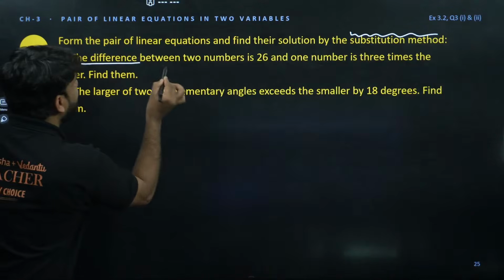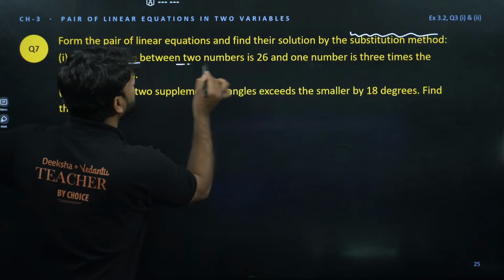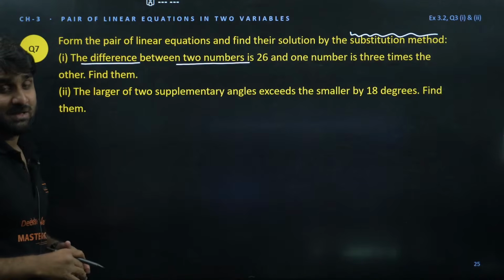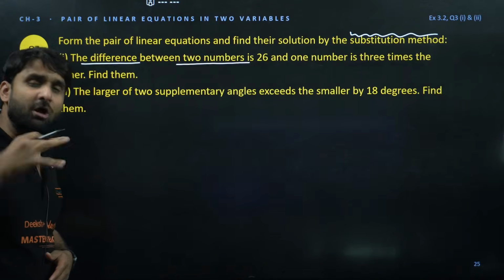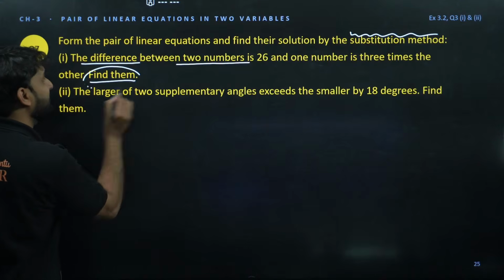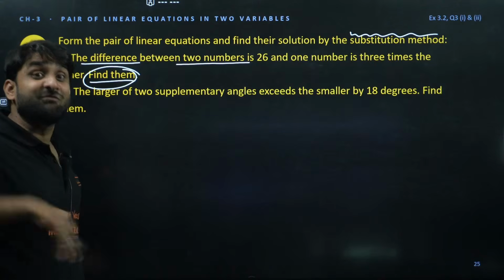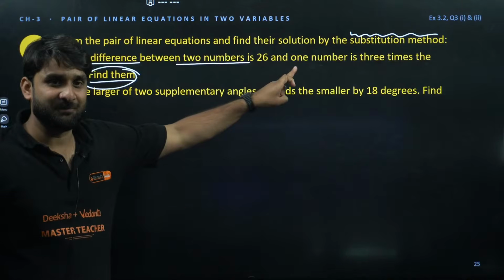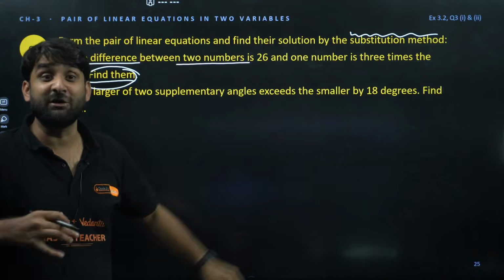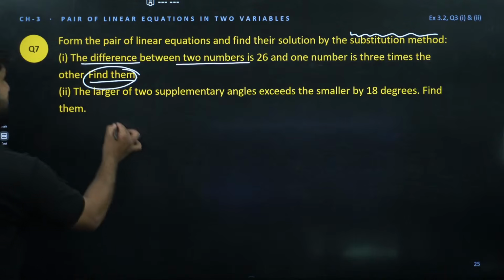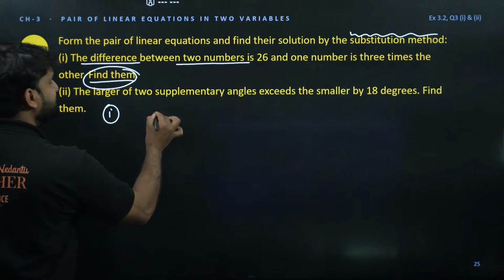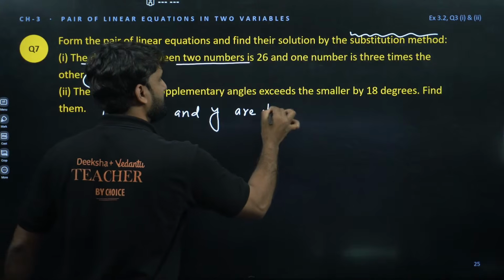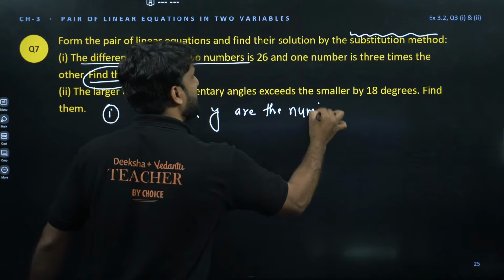The difference between 2 numbers is 26, and one number is 3 times the other. Find them. I always suggest to all my students, always go to the last line: find them. The question is asking to find them. It means that we don't know the numbers. We have a few pieces of information, a few conditions, but we don't know the exact numbers. So let's assume, I'm solving the first question. Let's assume x and y are the numbers.